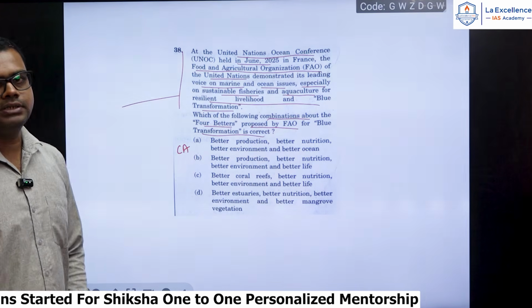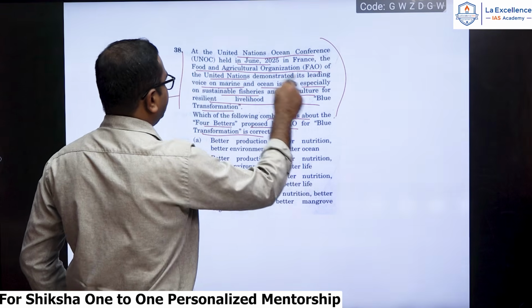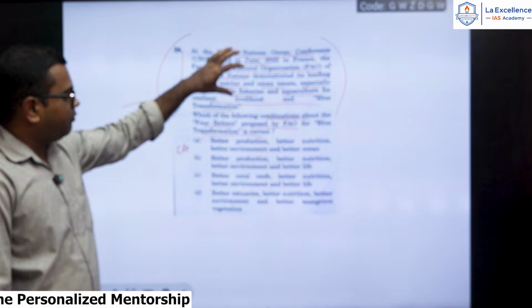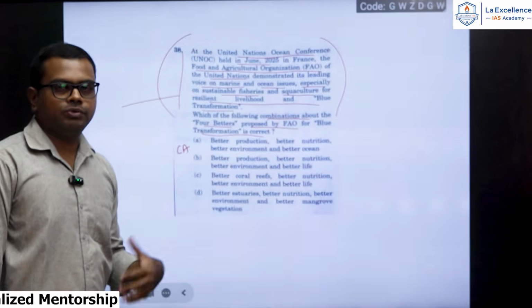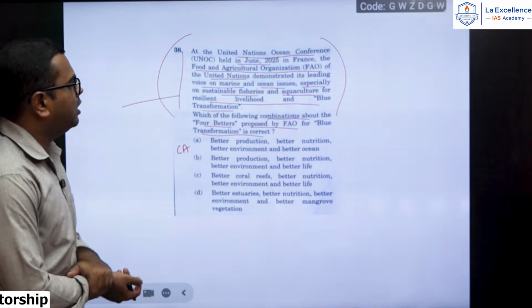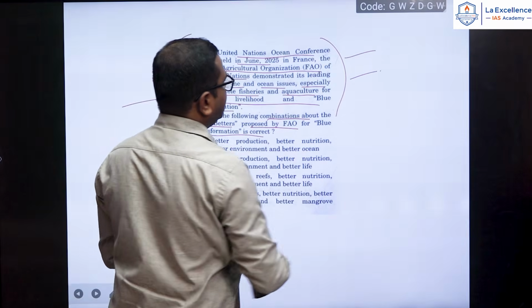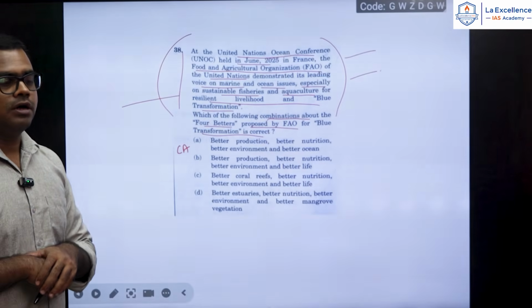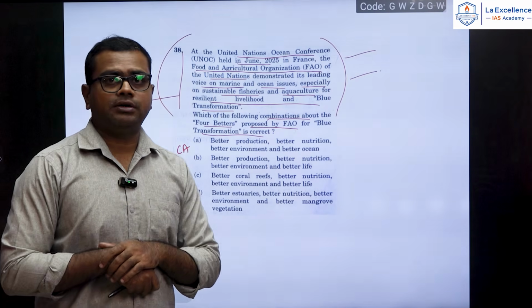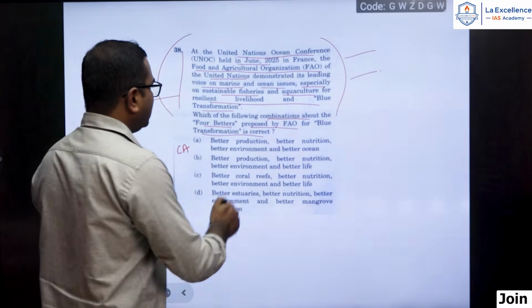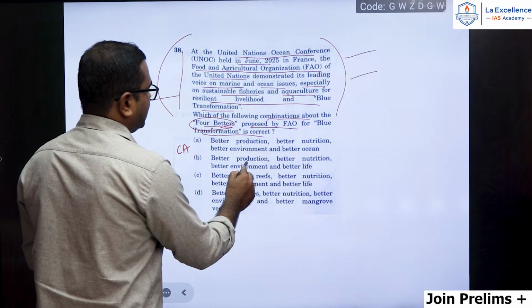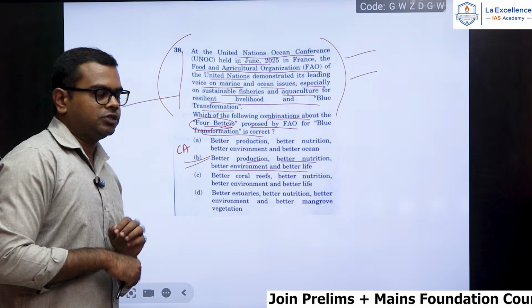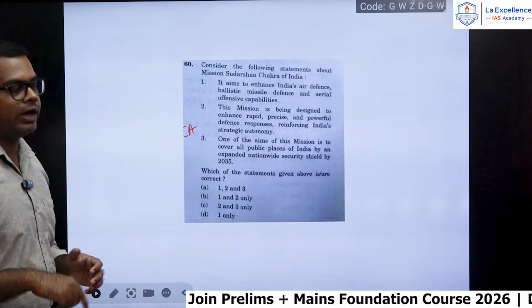See, again you need to understand why UPSC is making very lengthy statements. They could have directly asked: at the UNOC held in June 2025, the FAO proposed the 4 betters, which are those 4? They would have asked directly, but they deliberately make it lengthy so that the candidate has the patience and is able to understand the question clearly even under pressure, in the 2 hours moment. The 4 betters are better production, better nutrition, better environment and better life. Okay, so this is the correct one. So that's why this year they have gone too much into the factual aspects.